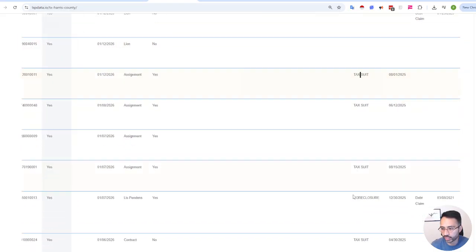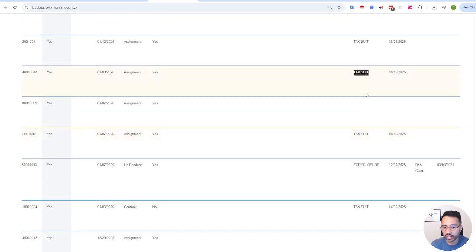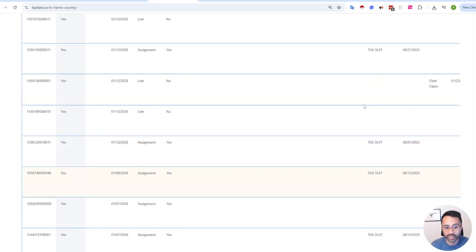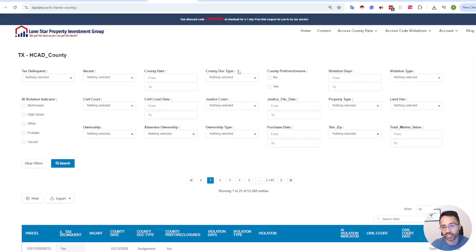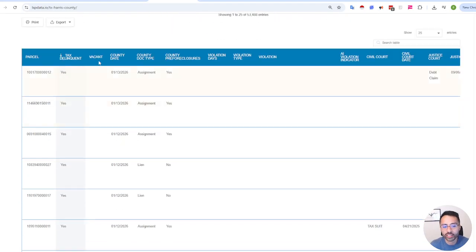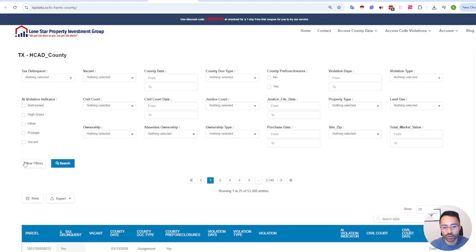So that's also a really good way to verify if that tax delinquency ended up in a tax suit as well, which created additional pressure or stress for the potential seller. So you don't have to filter in all of them, but you can see additional indicators of what the situation is.